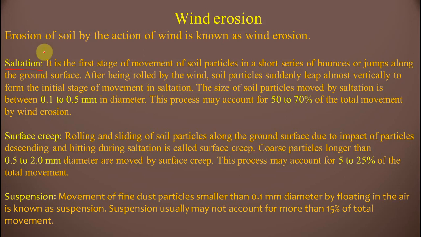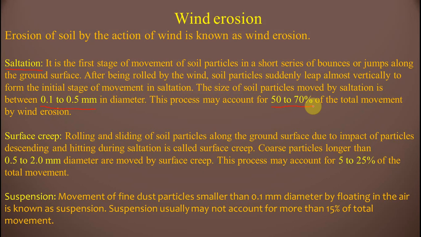Here again the important point: the diameter of the soil particles moved through saltation is 0.1 to 0.5 mm only, and about 50 to 70% of the soil degraded by wind erosion is by saltation. As sheet erosion is the most prominent in water erosion, like that in wind erosion the most prominent is saltation.